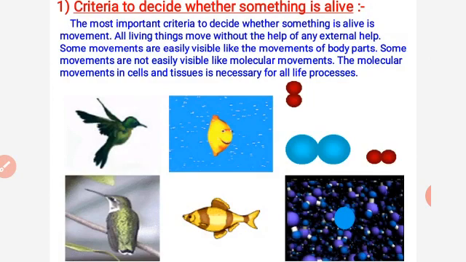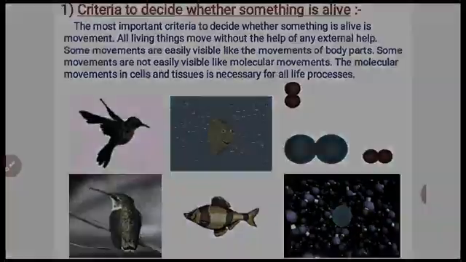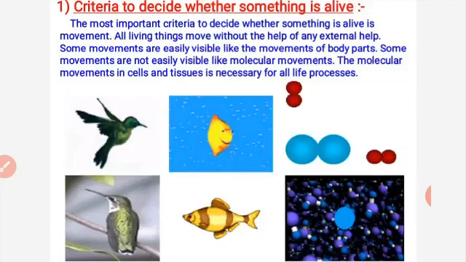Non-living things also can move, but they always move with the help of some outer force, an external force. But living things always move here and there by their internal wish. All living things move without the help of any external force.